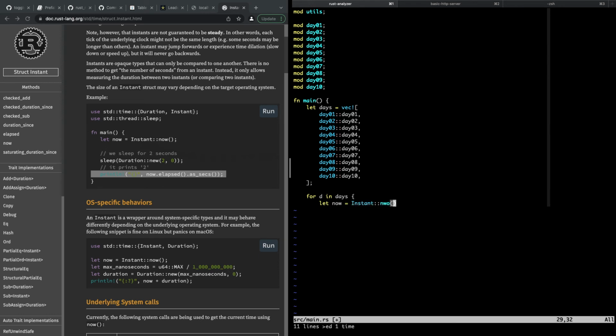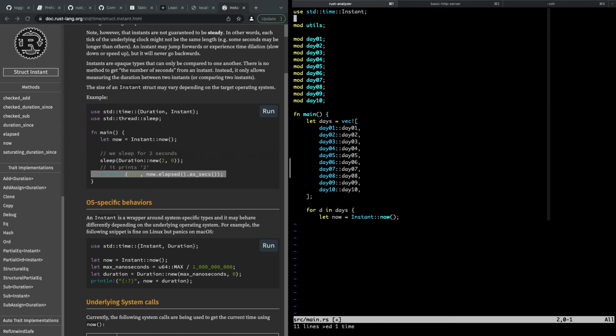And I don't need a crate for this. I try to avoid crates in Advent of Code, although I do make an exception for regex. And then we just call D, and then we get the elapsed.